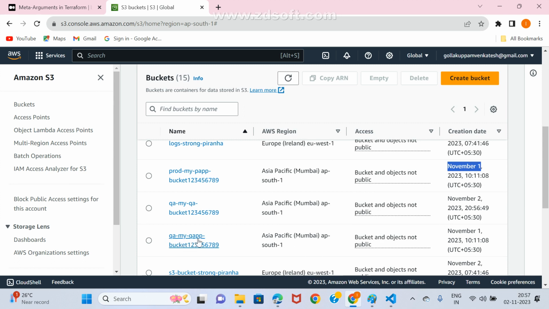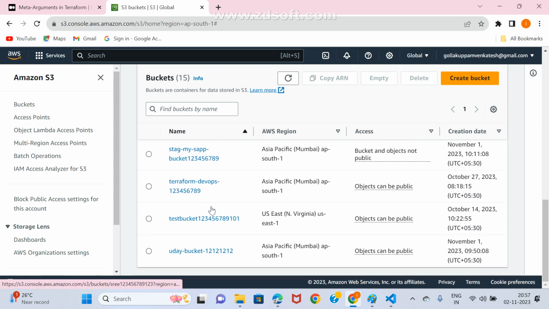See QA, my QA. Where is that? QA, my QA bucket. Today's date, 2 only, right? 2 or 1? 2, 2. Two, sir, November. Is it clear for you? So many buckets are there.